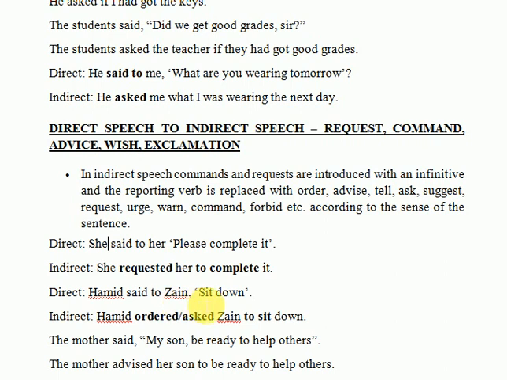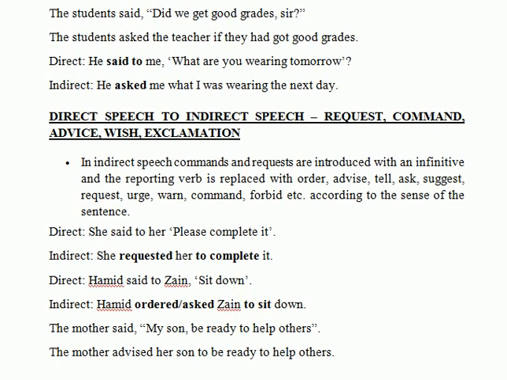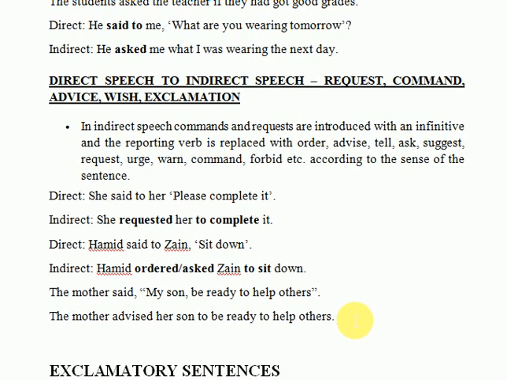Next, Hamid said to Zain, sit down. Hamid ordered Zain, or Hamid asked Zain to sit down. The mother said, my son, be ready to help others. So my son is a direct address term. We will use it as an object. The mother advised her son to be ready to help others.